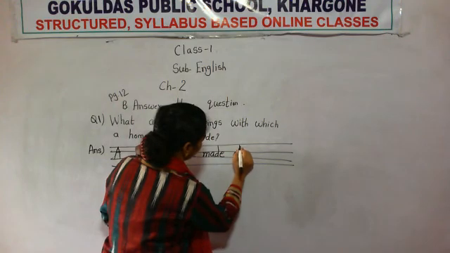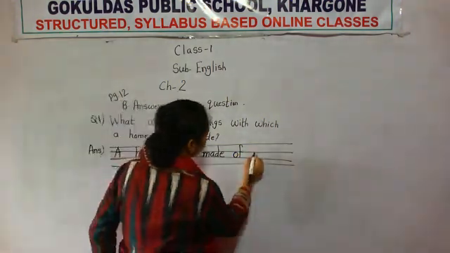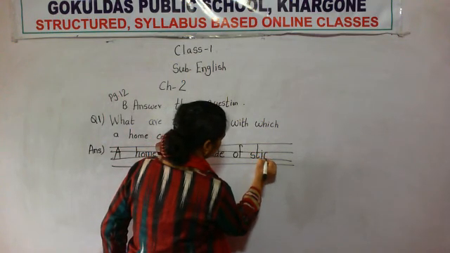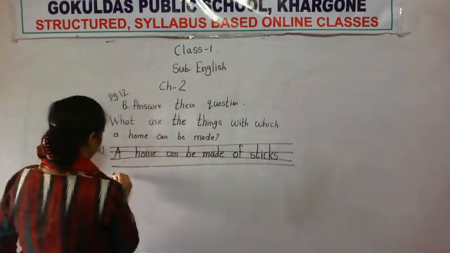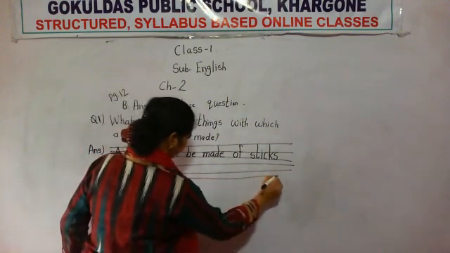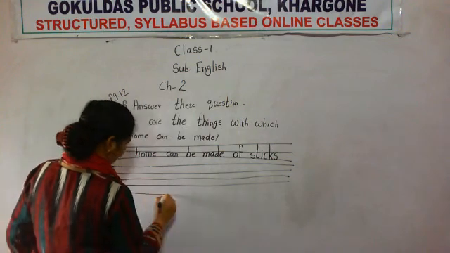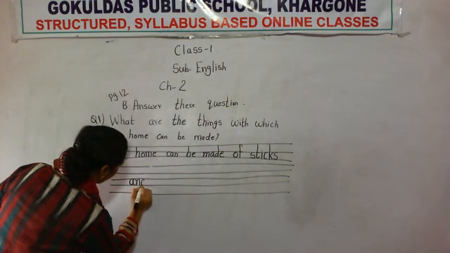Of. See, a kacha house is made up of sticks, S-T-I-C-K-S, sticks, and A-N-D, and mud.